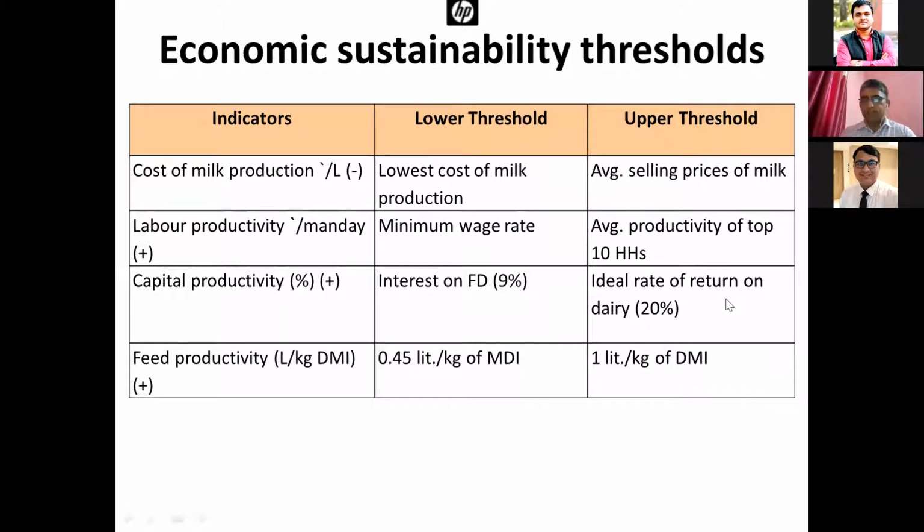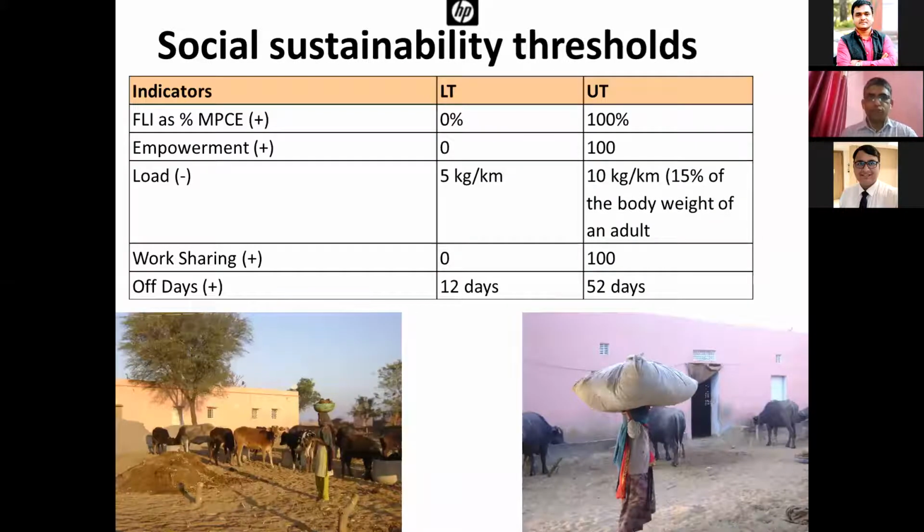So if he or she is getting an ideal rate of return from dairy, say 20%, he will get the full score. Feed productivity: the lowest was 0.545 liter per kg of dry matter intake. And if an animal is giving 1 liter of milk per kg of dry matter intake, that household was scored as full. For social sustainability, these were the thresholds.